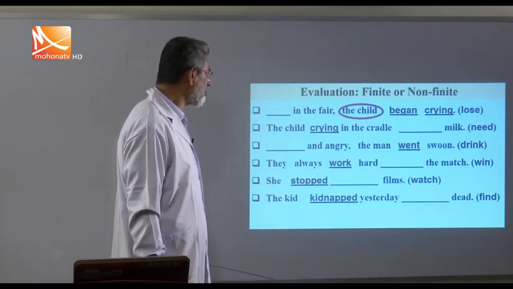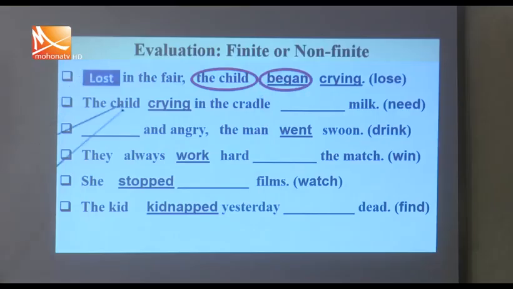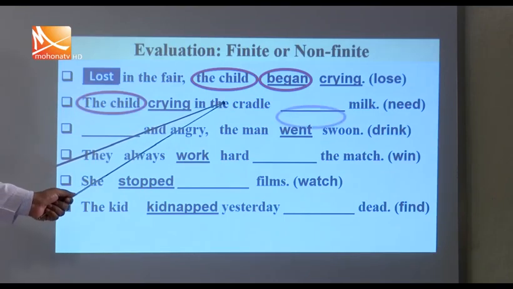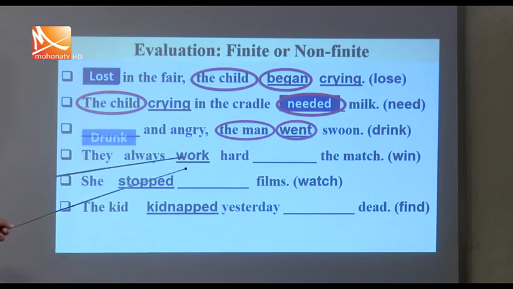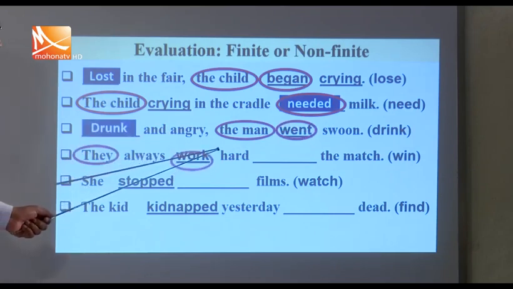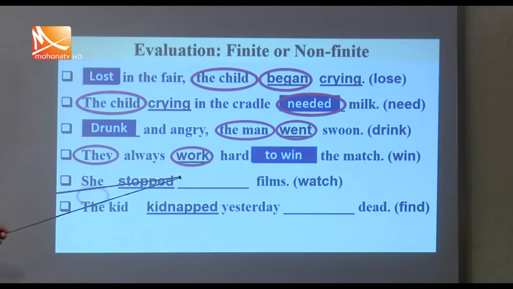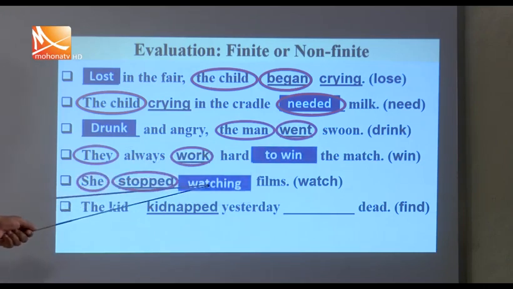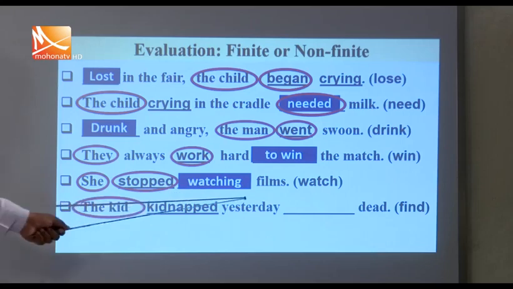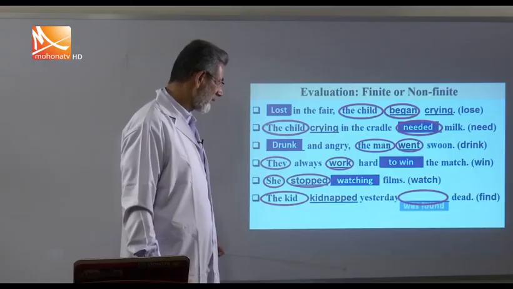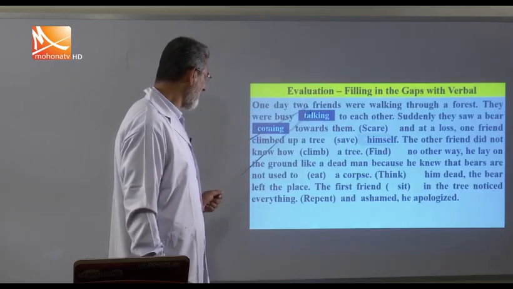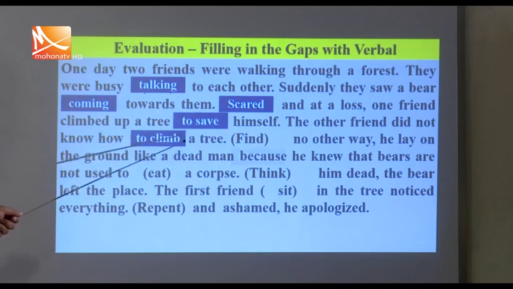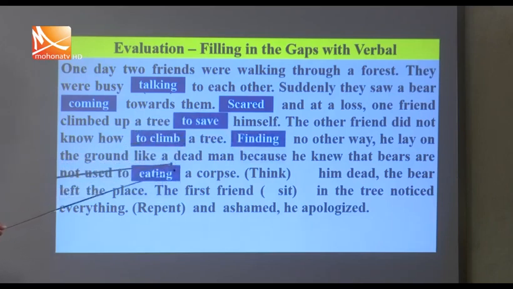Next you see here, the child began, so lost. The child crying in the cradle needed. So drink, drunk, so it should be drunk. They always work hard, why? To win. She stopped watching film. The kid kidnapped yesterday was found. Okay. Here you see, taking, coming, scared, saving, climbing, find, think.